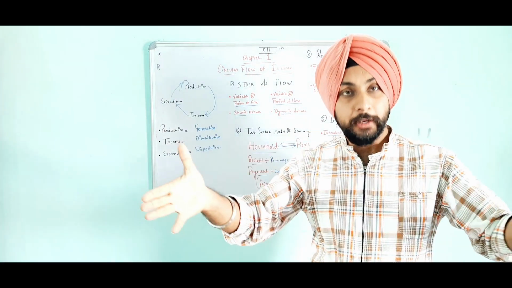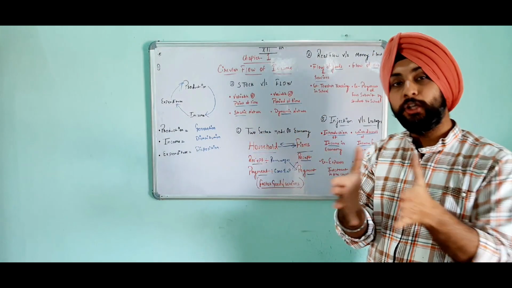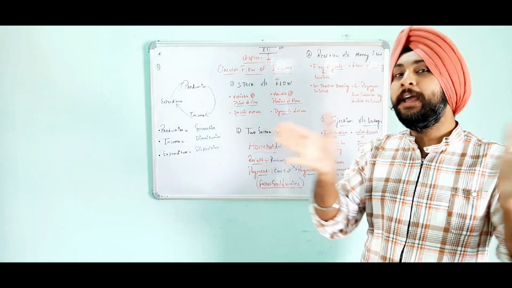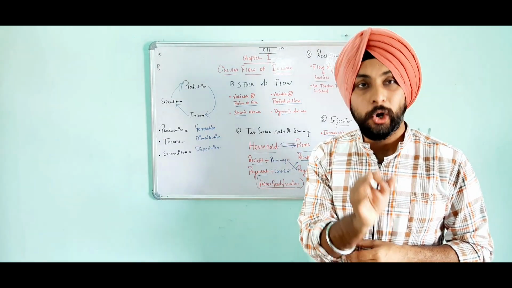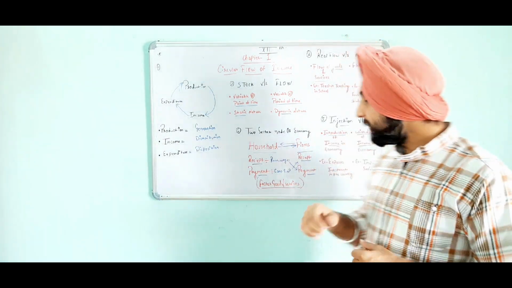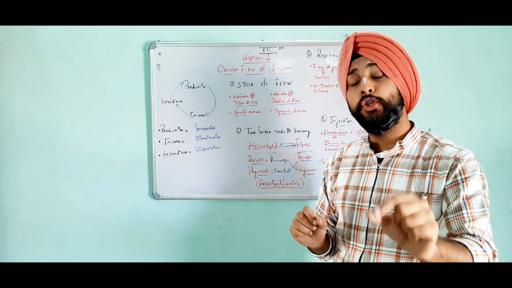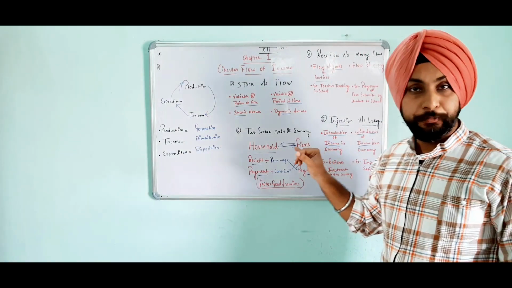Injection expands the economy, but on the other hand, leakages withdraws the economy or shrinks the economy. Anything that expands my economy is considered as an expansion or injections. Or I can say the introduction of income in the economy in a simple sense. Introduction of income in the economy is called injections.